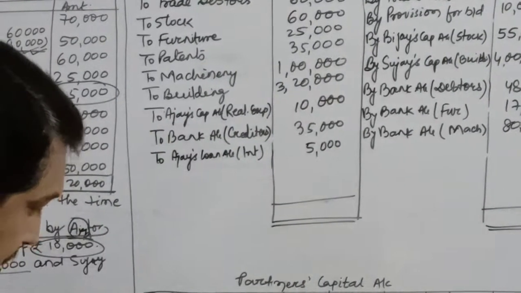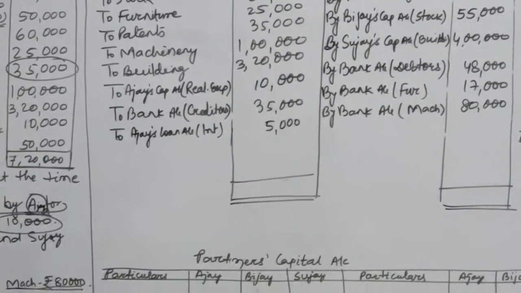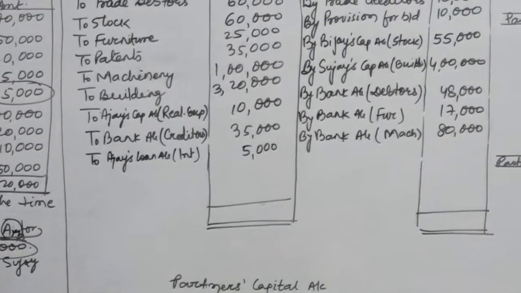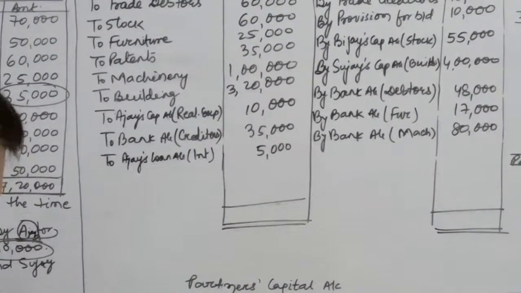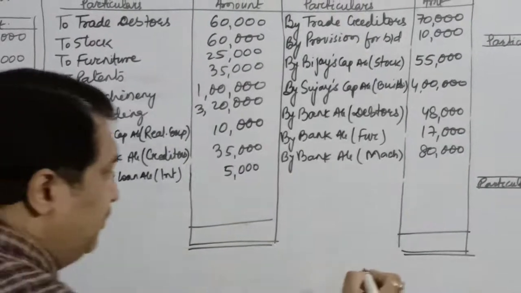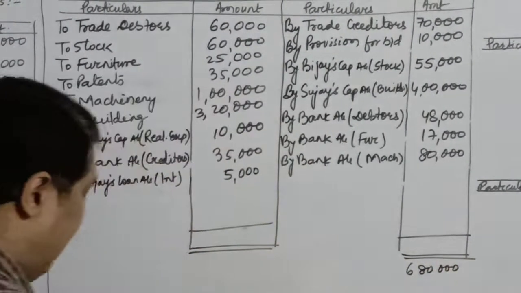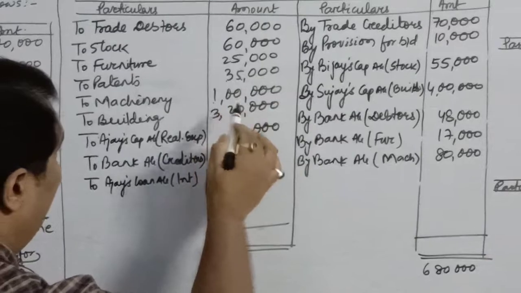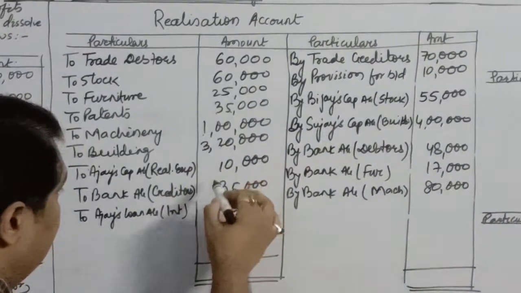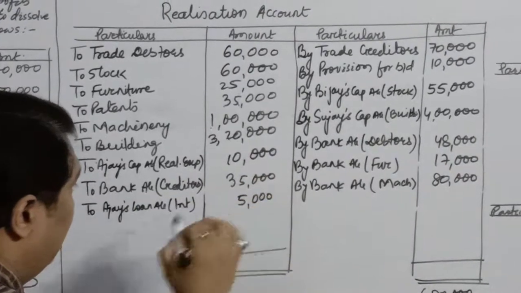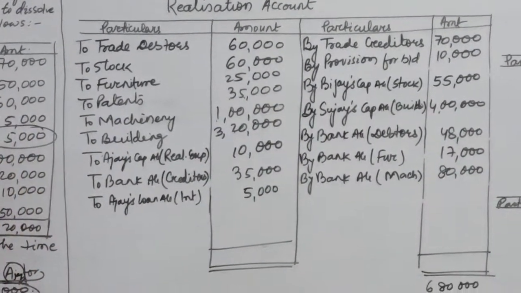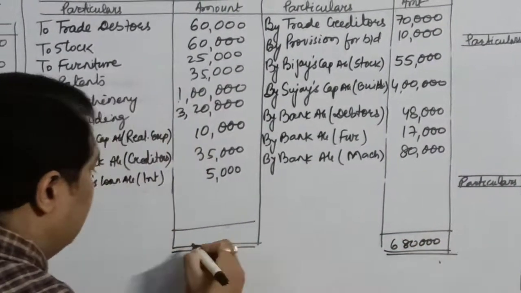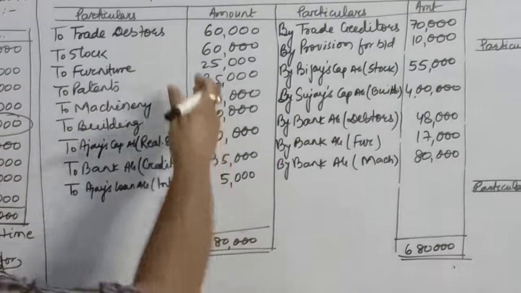70,000 plus 10,000 plus 55,000 plus 4 lakhs plus 48,000 plus 17,000 plus 80,000. So my credit side, I am just writing it for rough work. Total is 6,80,000. This side it is 120, 145, 50, 180, 280, 336, 6 lakhs 10,000, 6 lakhs 40, 6 lakhs 50,000. That means this side total is more. So I will write 6 lakhs 80,000, 6 lakhs 80,000 and I'll subtract all these items.